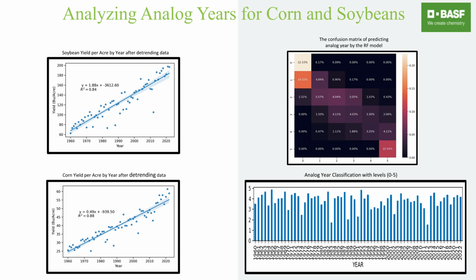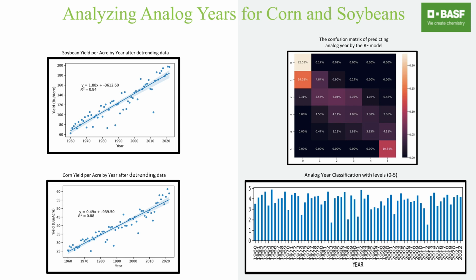Because of this, for each county in Indiana, Illinois, and Iowa, we calculated the trend increase in yield using linear regression and removed it to obtain the detrended yield for each county, so that our model captures the yield's relationship to the climate factors that ultimately govern the yield our farmers can expect.